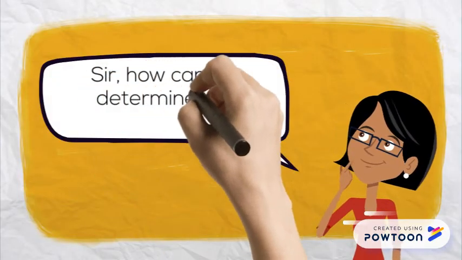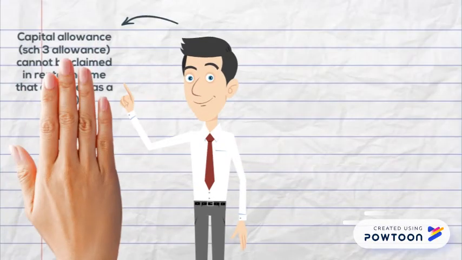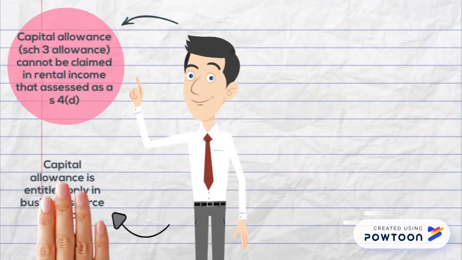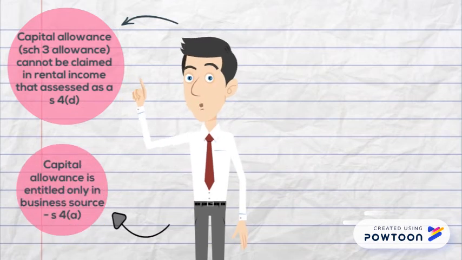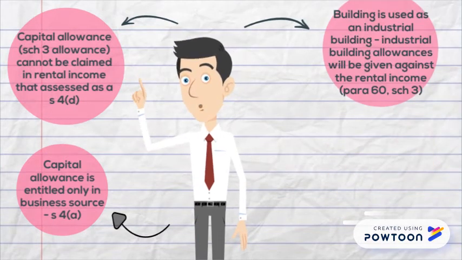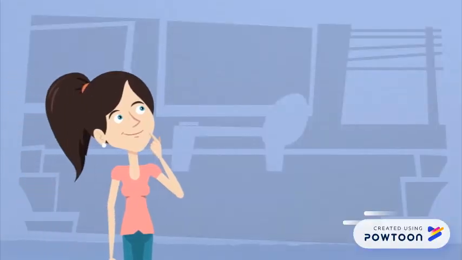Sir, how can we determine the capital allowance? Capital allowance cannot be claimed on rental income that is assessed under Section 4D. Capital allowance is entitled only for the business source under Section 4A. Industrial building allowance will be given against the rental income. Capital allowance is available if the rental of a warehouse or a factory is to be treated as business income.